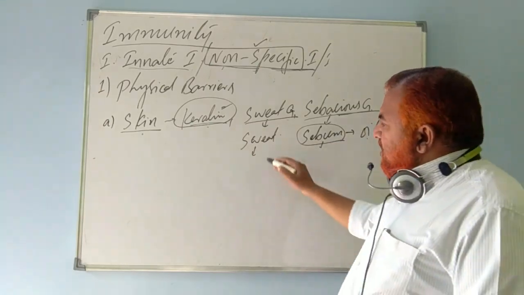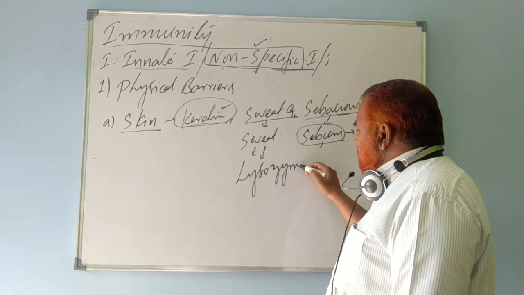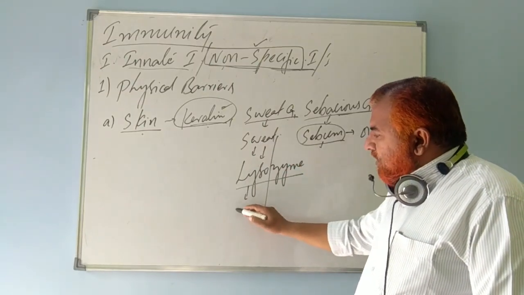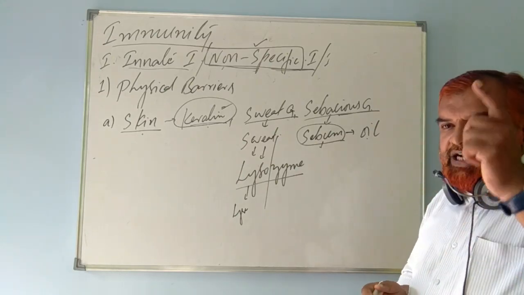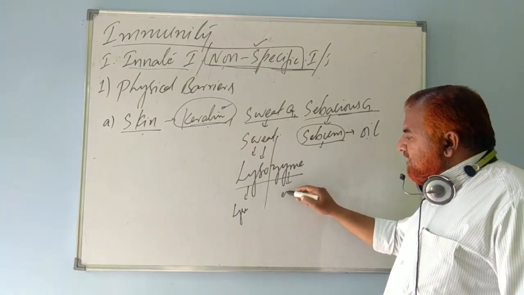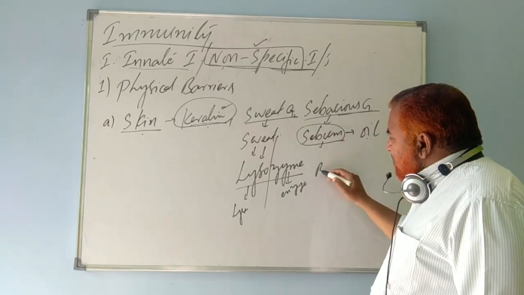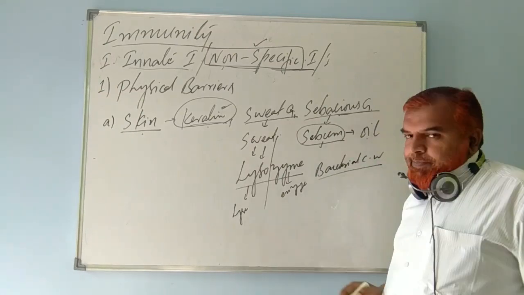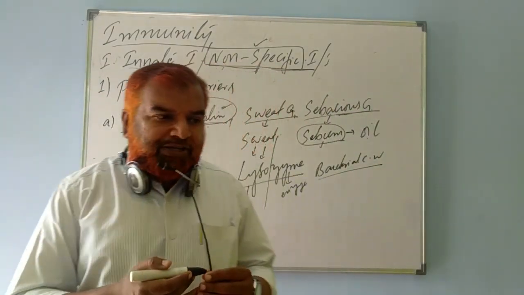How? Because the sweat consists of an enzyme known as lysozyme. What is it known as? Lysozyme. Lyso means that which lyses, kills, breaks, splits, divides. Zyme, enzyme. The enzyme which kills the bacterial cell wall, the protective layer of the bacteria.